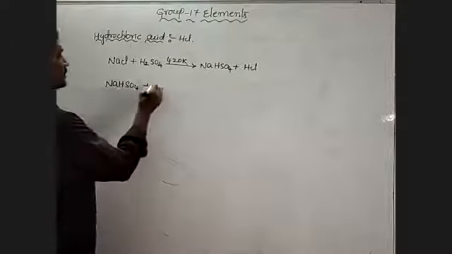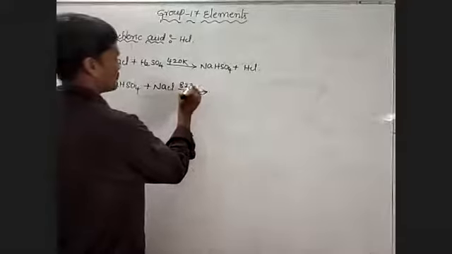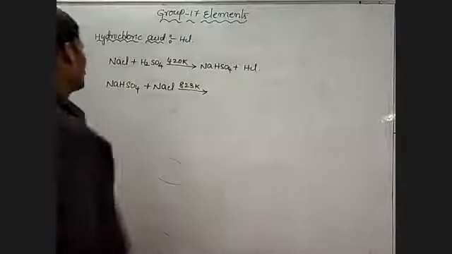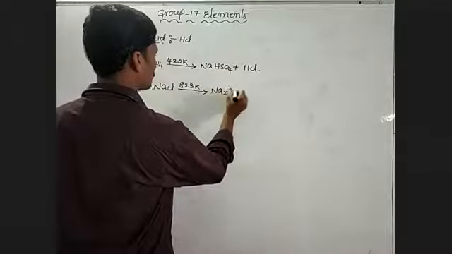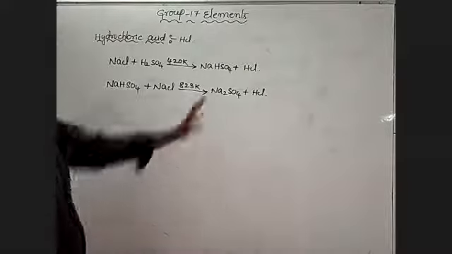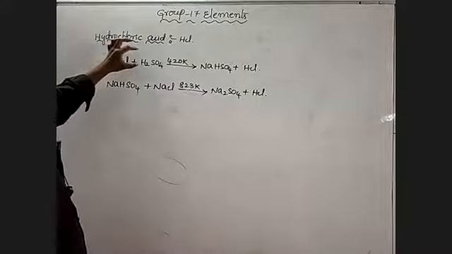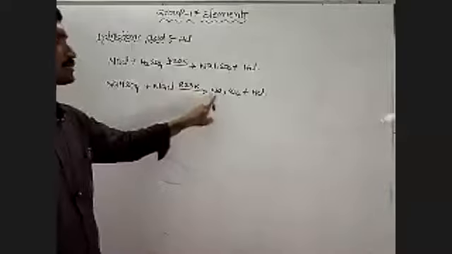This sodium hydrogen sulfate, when combined again with sodium chloride at 823 Kelvin temperature, forms Na2SO4, sodium sulfate, and HCl. That is the preparation of hydrochloric acid. First, sodium chloride combined with sulfuric acid at 420 Kelvin forms sodium hydrogen sulfate. Sodium hydrogen sulfate combined with sodium chloride at 823 Kelvin forms sodium sulfate and HCl. This is the separation of the HCl.